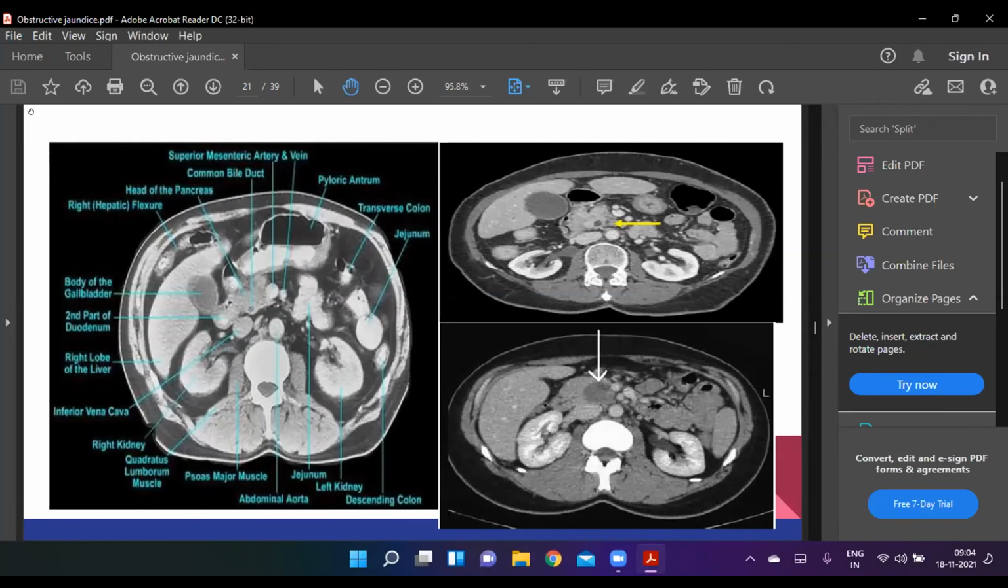Here we are seeing a hyperechoic lesion in the head of the pancreas. This may be due to cancer of the head of the pancreas. Next.